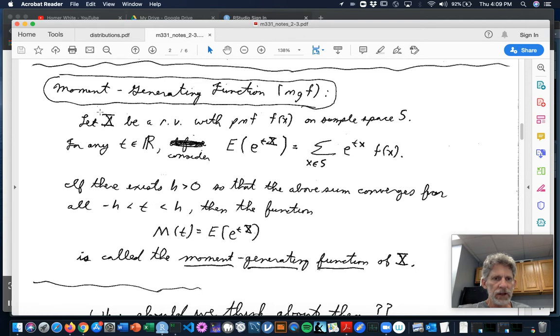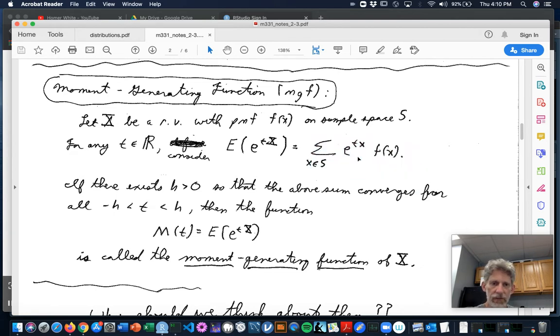Here's the definition. Let X be a random variable with a probability mass function f(x) on some sample space S. And let t be some real number, like 2.7185110, whatever. And let's consider the expected value of e^(tX). That is a function. e^(tX) is a function of the random variable X. It's a different function for each value of t you pick, but it's a function of the random variable X. It's another random variable whose expected value you may therefore take. So that would be the sum over all the x's in S of e^(tx) times f(x).